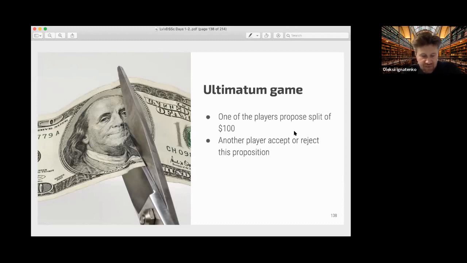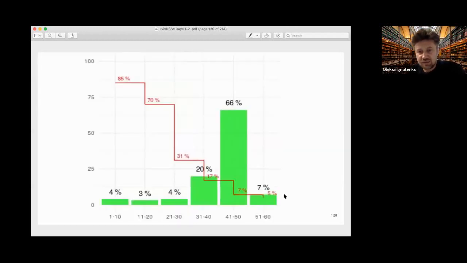And game theory proposes that if someone offers you $1 for you and $99 for themselves, then you should accept, because $1 is better than nothing. But in reality, this almost never happens.